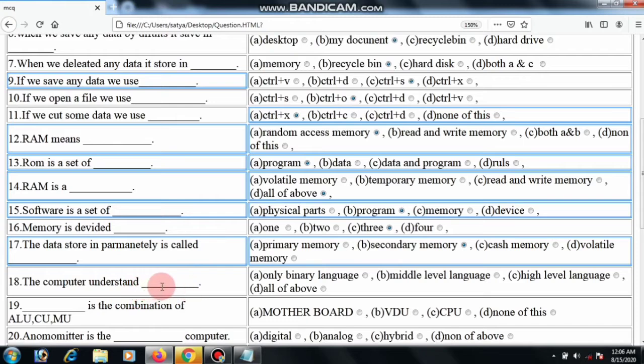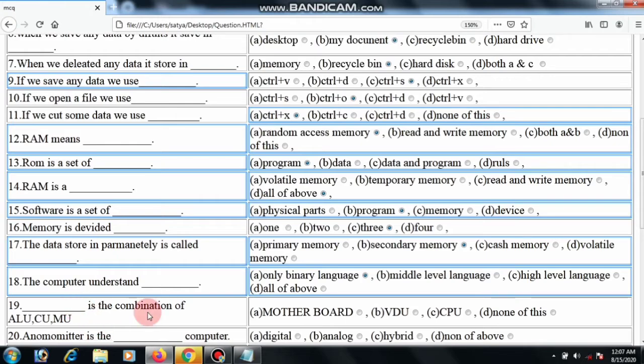The computer understands only binary language, middle level language, high level language, all of above. The computer understands only machine level language or binary level language. The computer understands only 0 and 1. So we click only binary language.